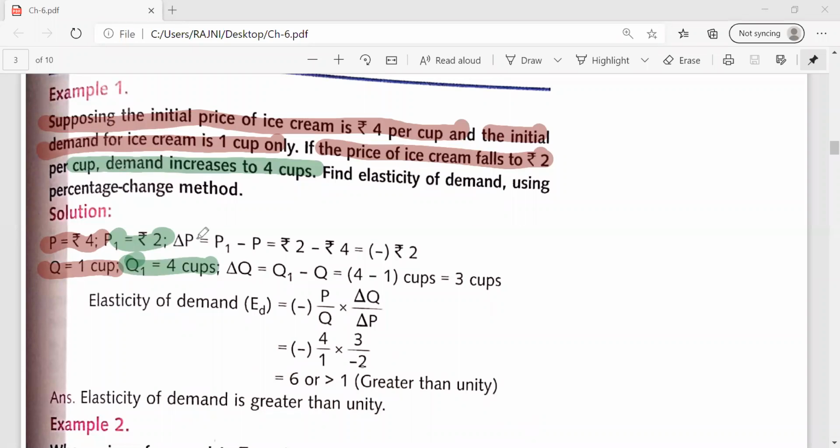Now change in P means P1 minus P, 2 minus 4, minus 2. Change in Q, Q1 minus Q, 4 minus 1, 3 cups.